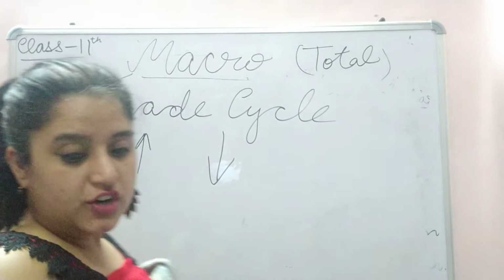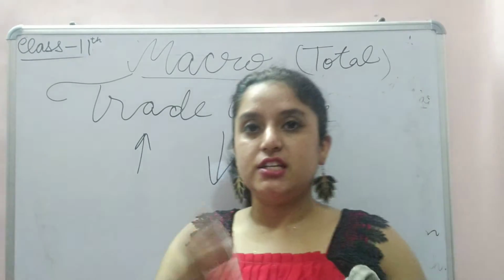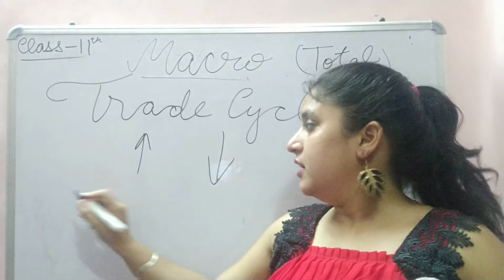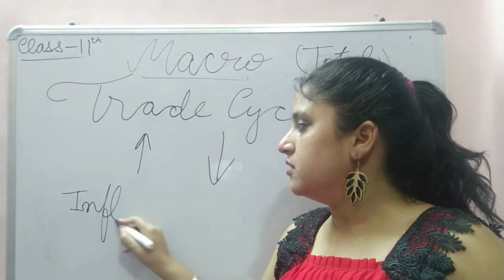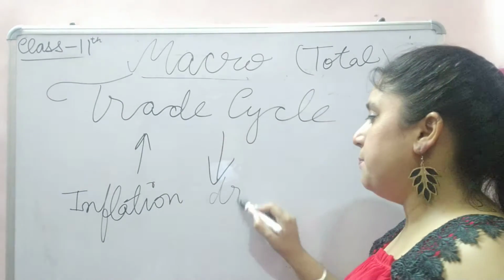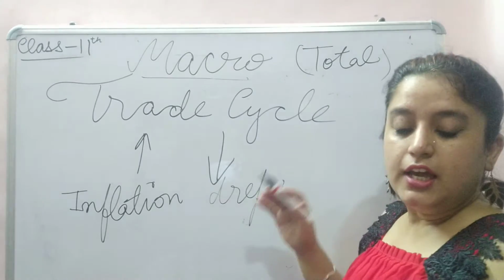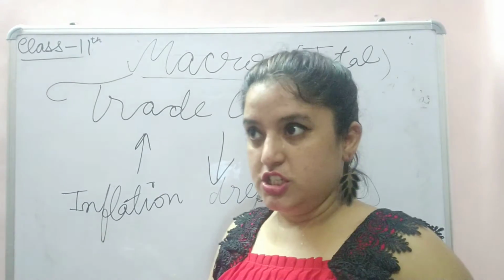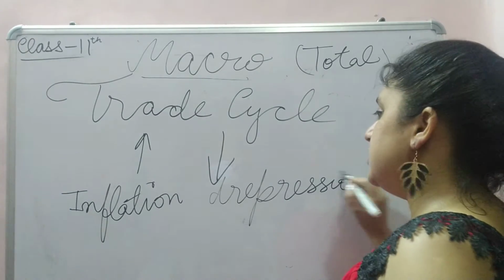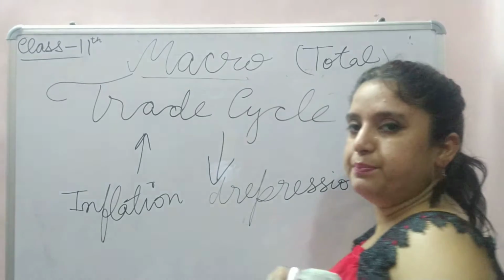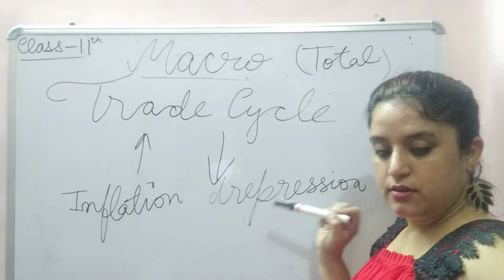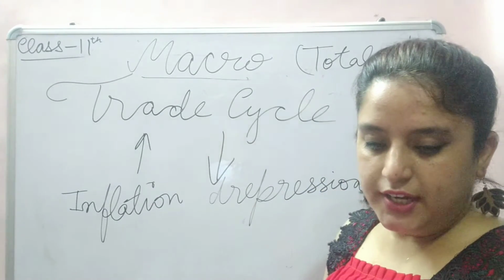Depression. Right. When there is an increase in the prices of goods, like when gold prices increase, there is inflation. Inflation is a part of macroeconomics. Then depression. See, inflation and depression are part of the trade cycle. Depression is when the prices dip down. Right? Inflation and depression.